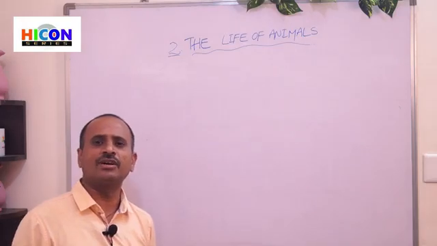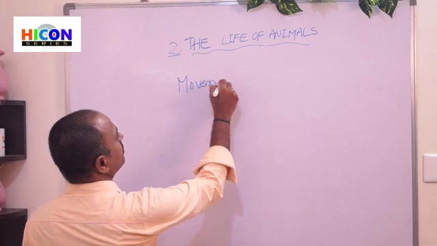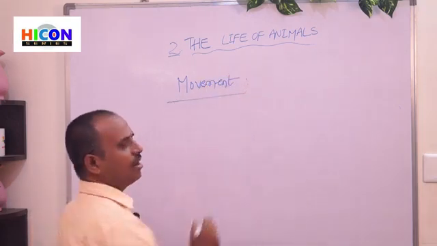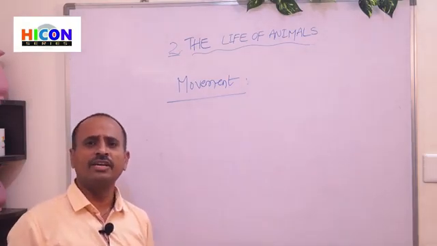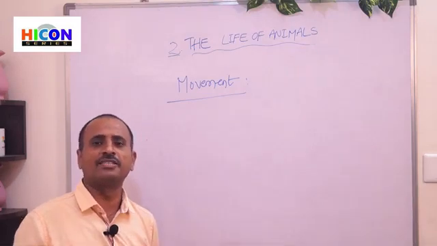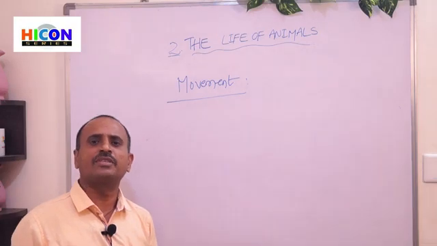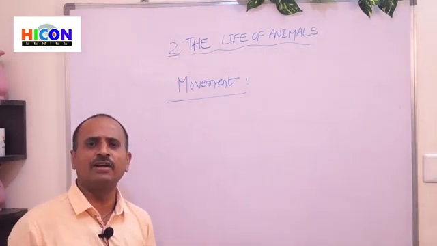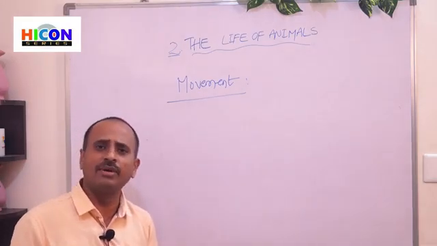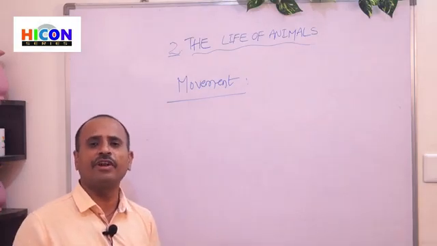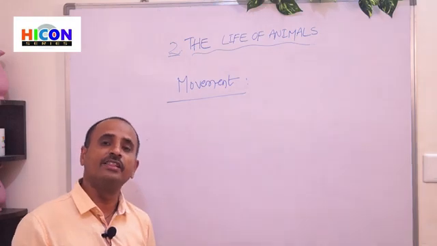That means animals are different in their movement. So movement. So children, all living organisms need food for their survival. So that's why they move from one place to another place in search of their food. So without food, all living organisms cannot survive. So for their survival, they have to move from one place to another place in search of their food. But all animals do not move in the same way. Different animals will move in different ways. So the animals are different in their movement.